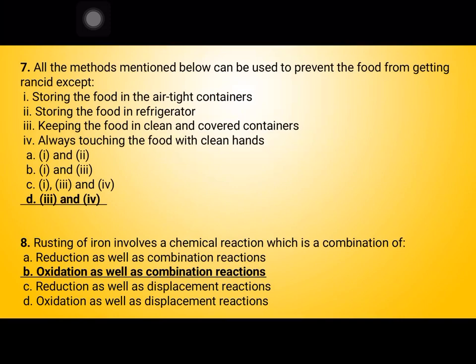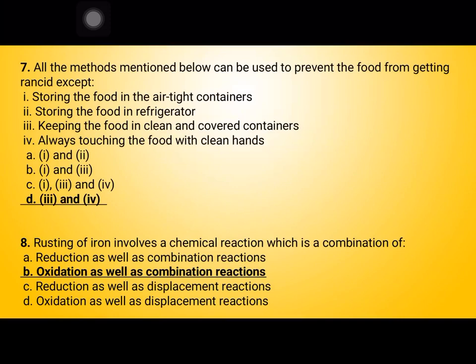All the methods mentioned below can be used to prevent food from getting rancid, except, rancid means kharab hona: storing the food in airtight containers, storing the food in refrigerators, keeping the food in clean and covered containers, always touching the food with clean hands. So options 3 and 4 are wrong, first and second are correct.